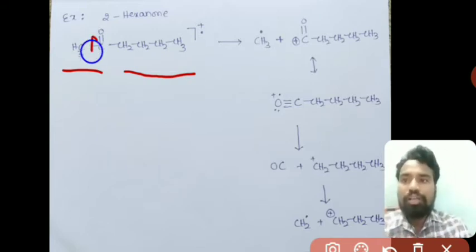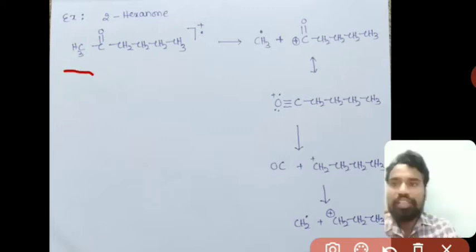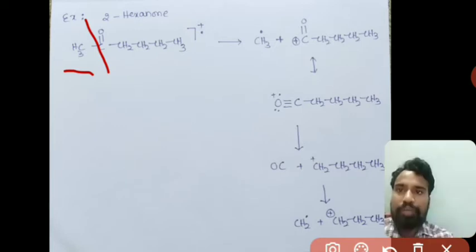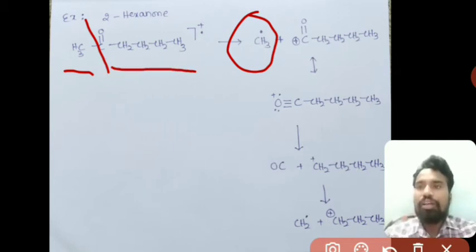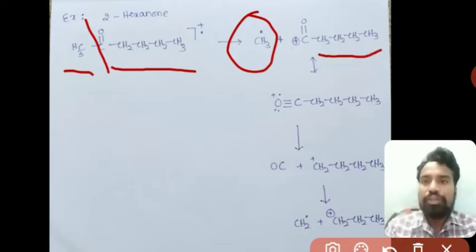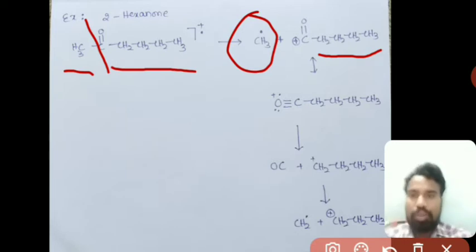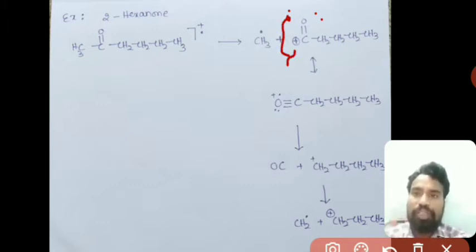Because it has a smaller chain, this bond will automatically break. A CH3 radical is formed, and the remaining group carries the positive charge, that is CH3CH2CH2CH2-C+ double bond O. Upon resonance this is converted, because oxygen has two lone pairs on it, so one of the electrons will come here and it forms C triple bond O+.